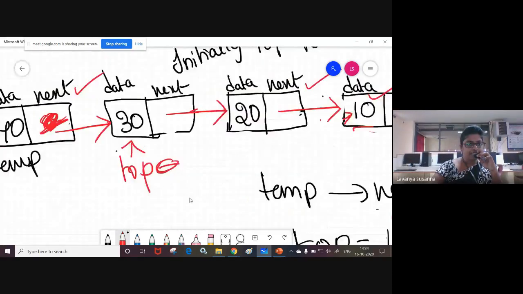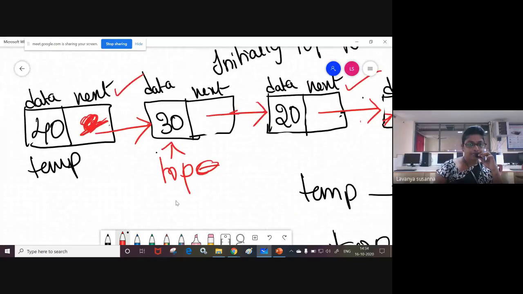Now temp next field contains, one second, I will erase this. Temp next field contains the address of the top node. What is the top node? Node 30. Yes, see here. It contains the address. That means it is linking. Okay. It points to node 30.